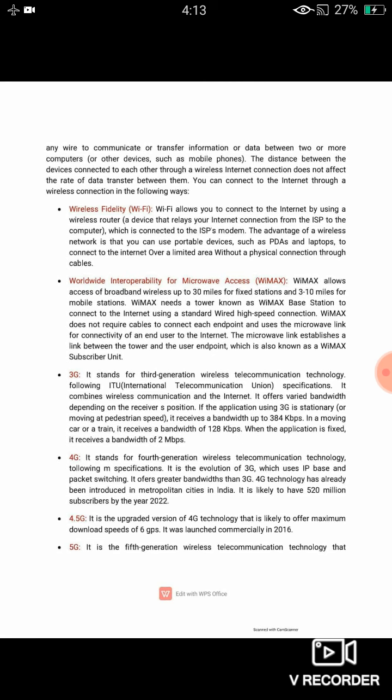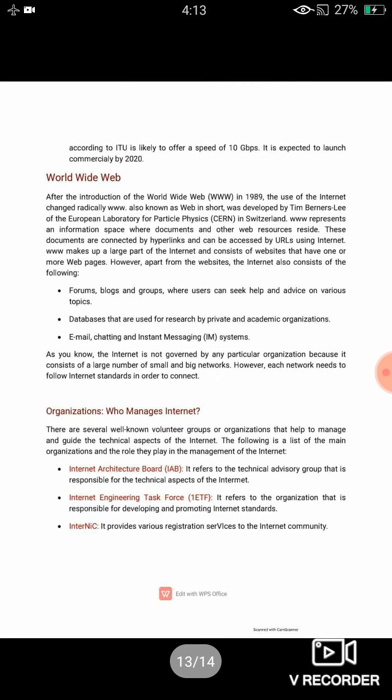It is an upgraded version of 4G that is likely to offer a maximum download speed of 6 gigabytes per second, and it was launched in 2016. Next is 5G, the fifth generation wireless communication technology, which according to ITU is likely to offer a speed of 10 Gbps, and it is introduced now by GeoFiber.